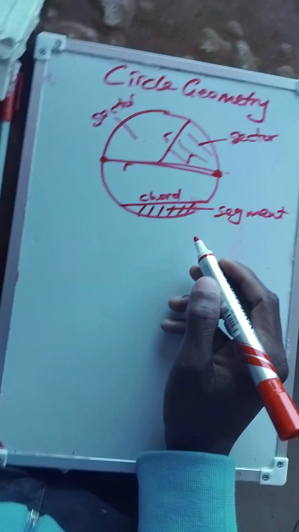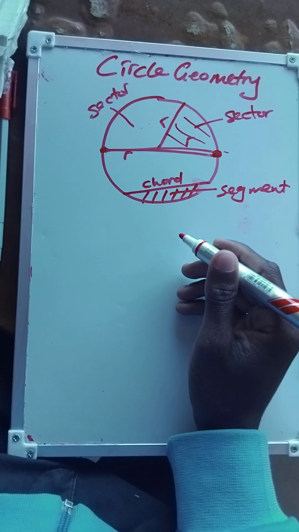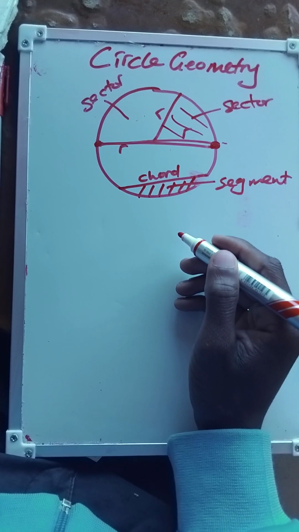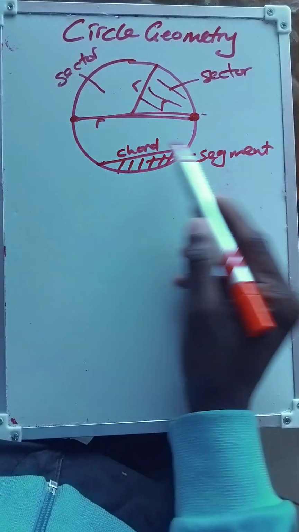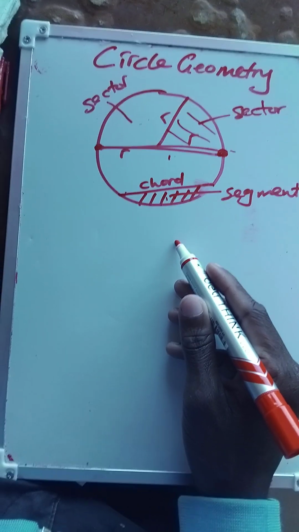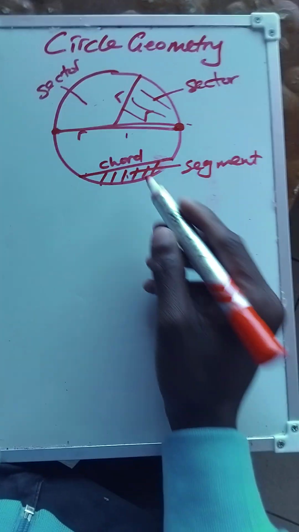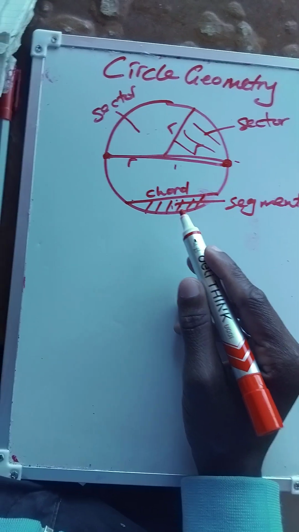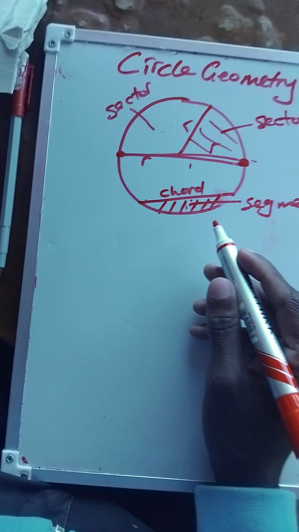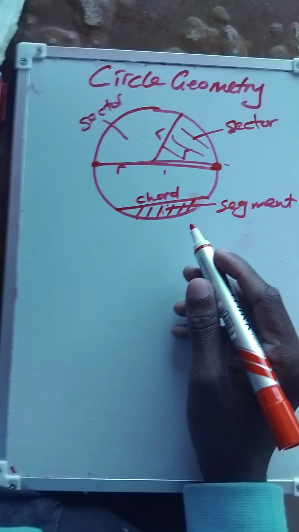What is a chord? A chord divides a circle into two parts. So what is a segment? A segment is the region contained by a chord and the circumference of a circle.